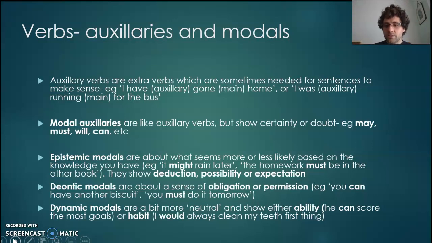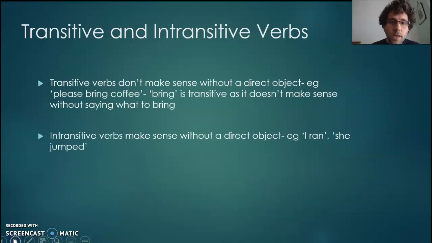And then dynamic are kind of your more neutral ones. They show either ability, so he can score the most goals, he's got that ability, or habit. I would always clean my teeth first thing. Okay, they're your more neutral ones. The epistemic are good for texts that are showing informational power. Deontic are good for ones that are showing sort of instrumental power.